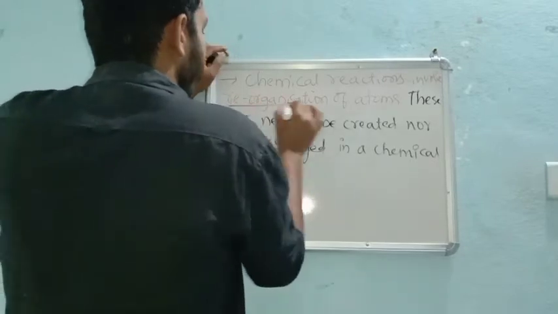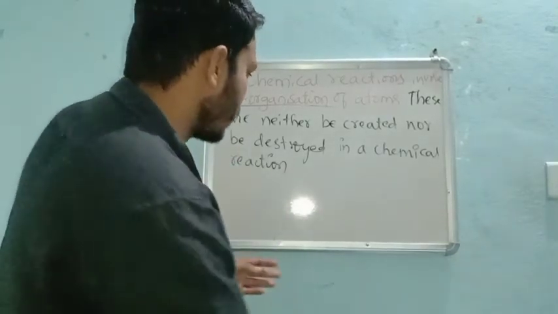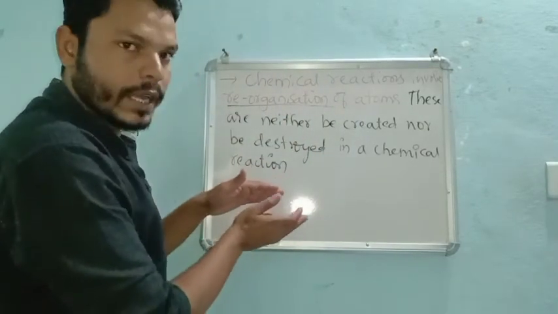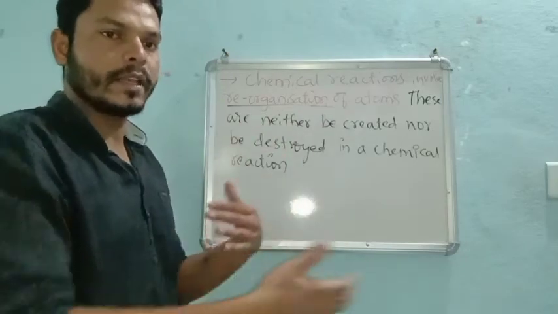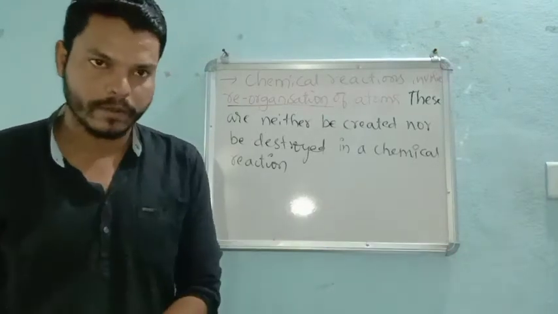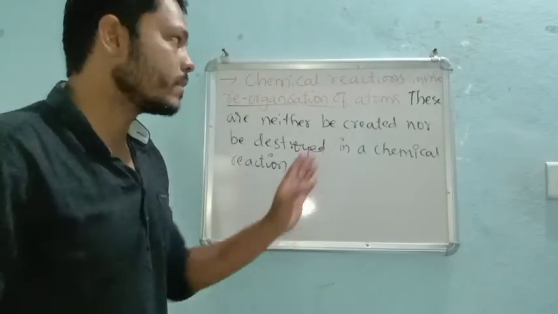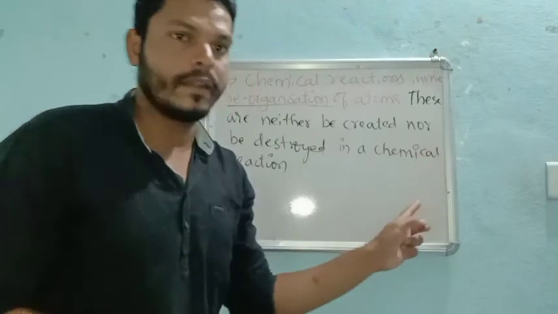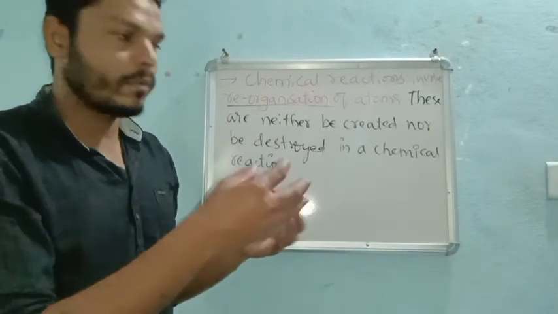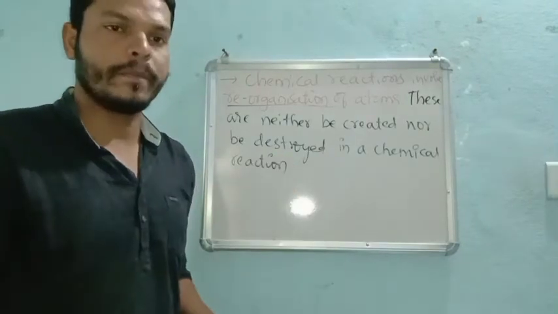So definitely in a chemical reaction, the rearrangement or reorganization of atoms takes place. As in the reaction I showed, the atoms of H and Cl reorganize. That means they combine, they overlap on one another, and there will be a formation of a product. Whatever the product may be, a molecule or a compound, what he is saying is these are neither created nor destroyed in a chemical reaction.